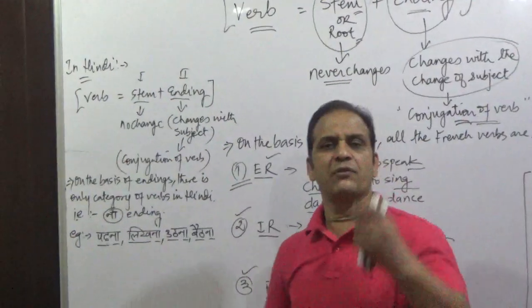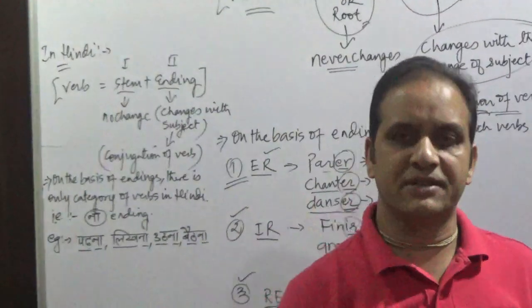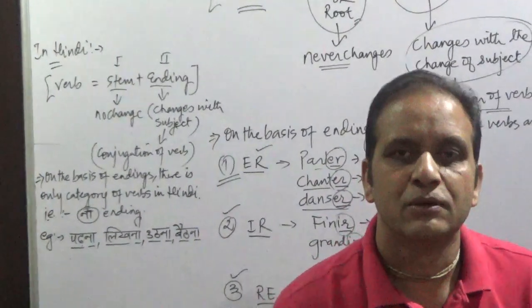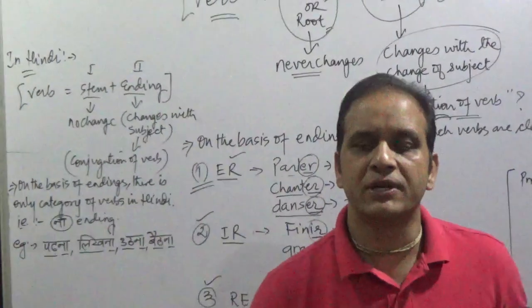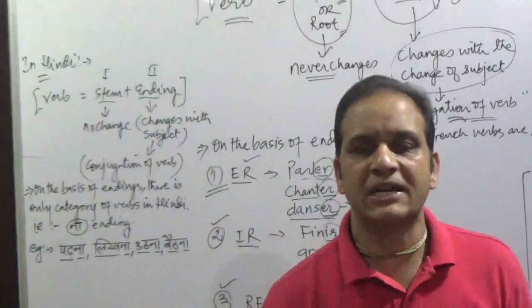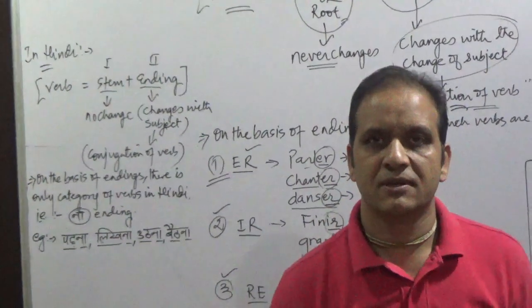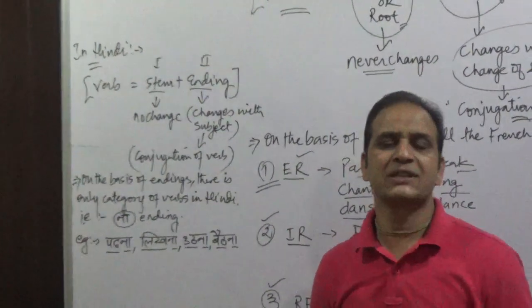Suppose a French person approaches you and requests you to teach him Hindi language. You will not just say to him, okay, speak the way I am doing. In the same manner, he will say, okay, you speak French the way I am doing. But that is not going to serve your purpose actually. So, you will teach him systematically. So, what is that system?